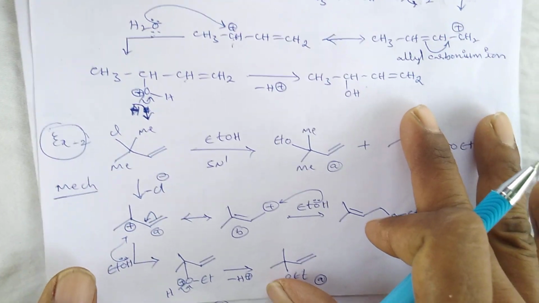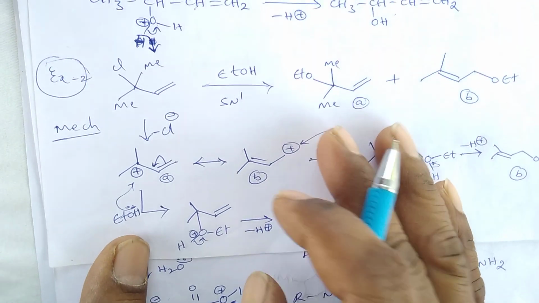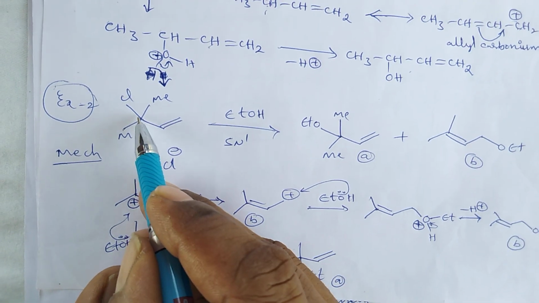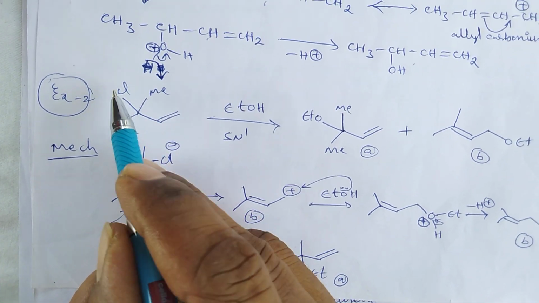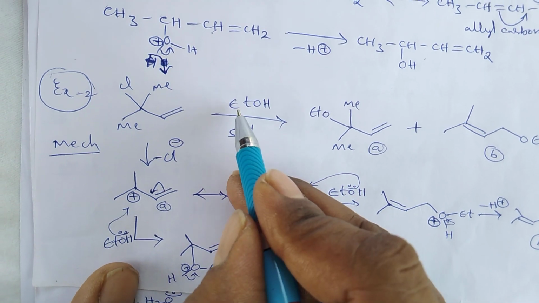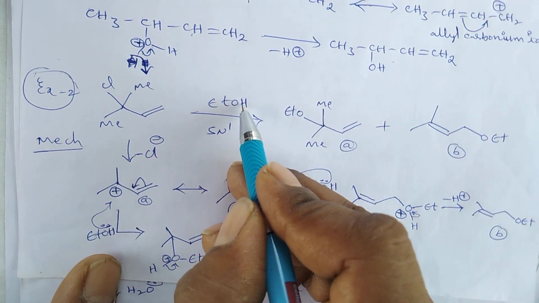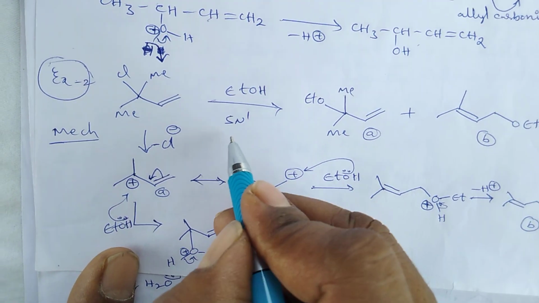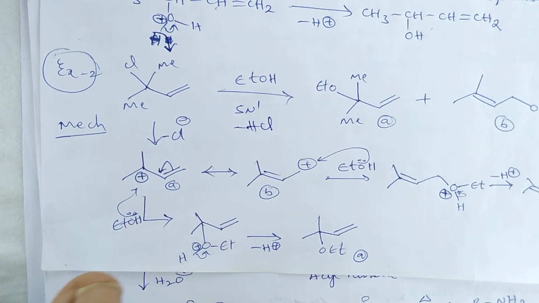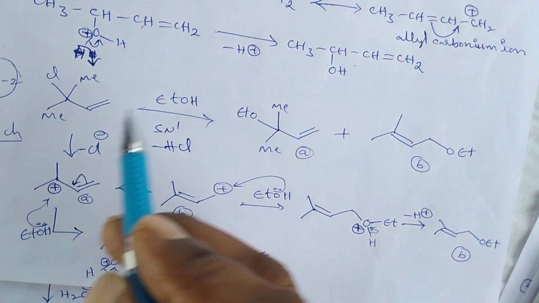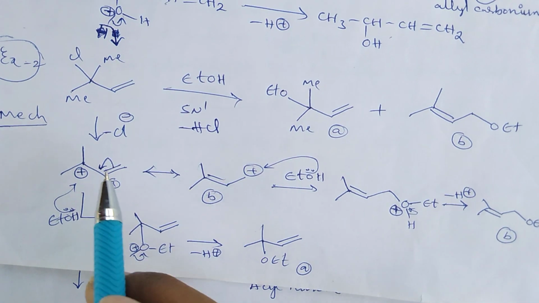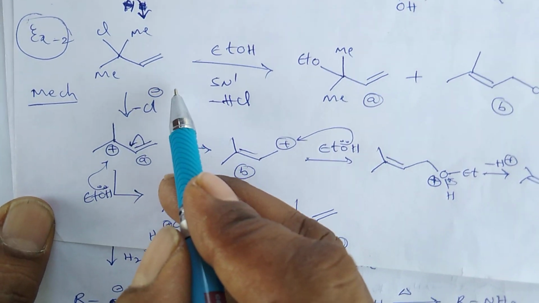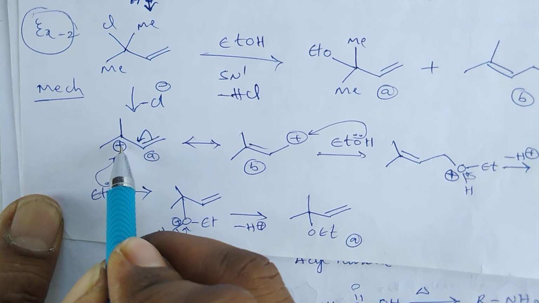In the second example, in this chloride, the allylic position has two methyl groups and one chlorine atom. When it reacts with ethanol, the ethoxy group replaces the chlorine by the loss of HCl. In the reaction mechanism, first it loses the Cl minus ion and produces a tertiary carbonium ion.